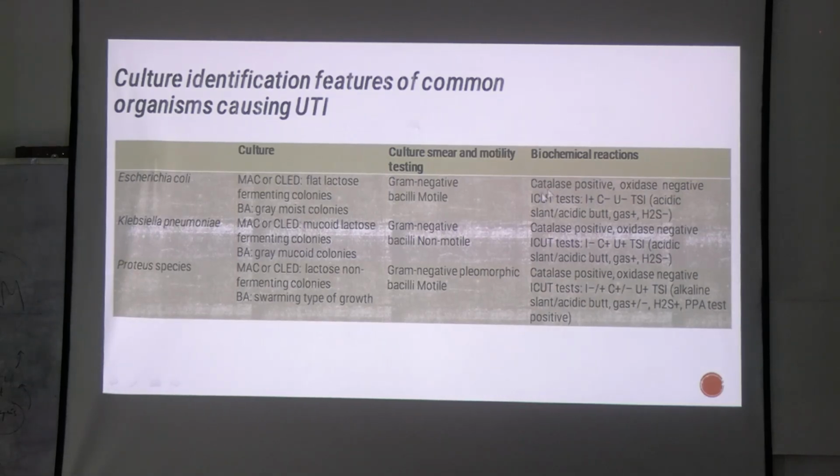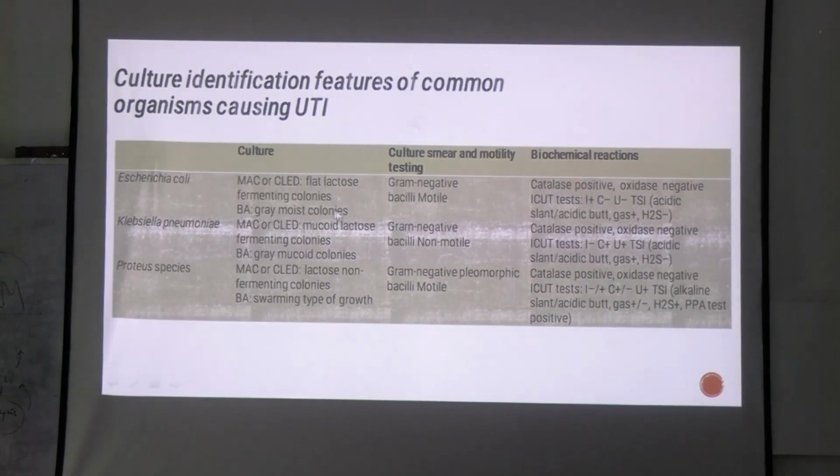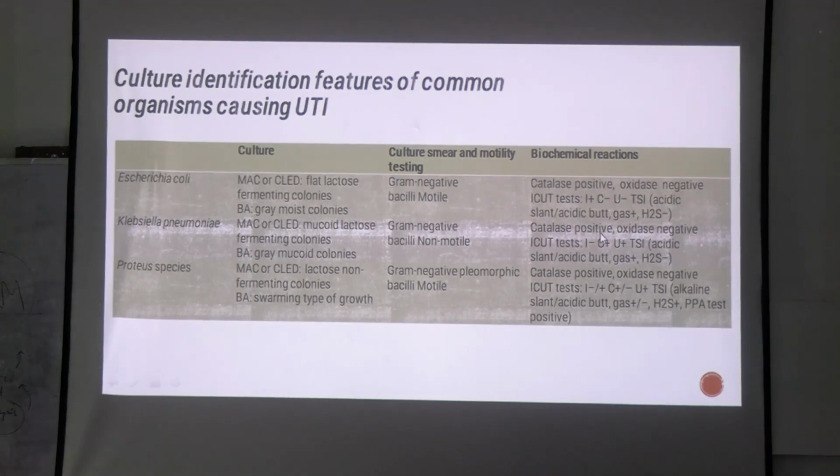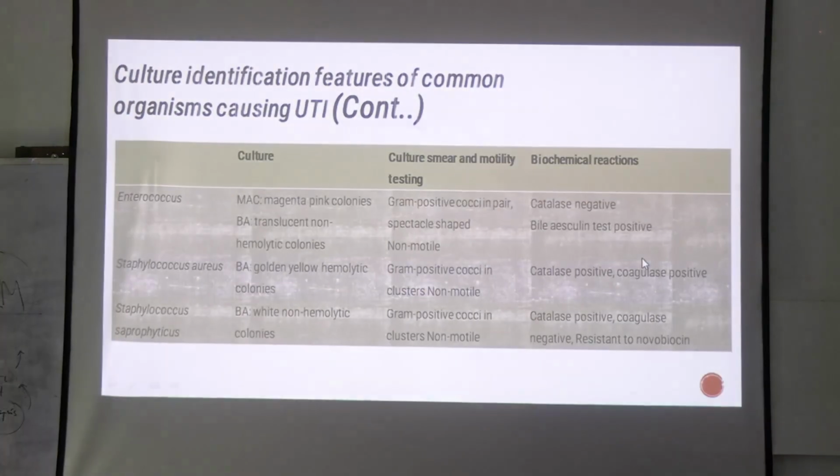Klebsiella. Klebsiella also has almost the same features except that it gives mucoid colonies. It is also urease and citrate positive, indole negative, methyl red negative, and shows acidic slant, acidic butt, gas present abundantly, H2S absent. Proteus species we discussed about, we'll see that in detail further.